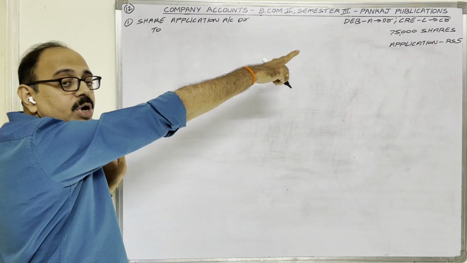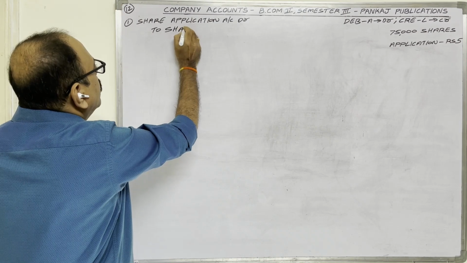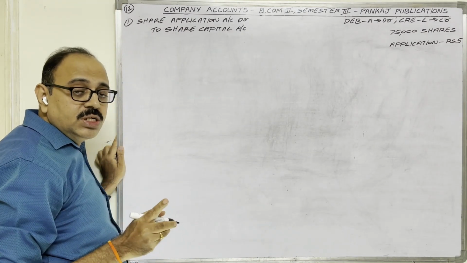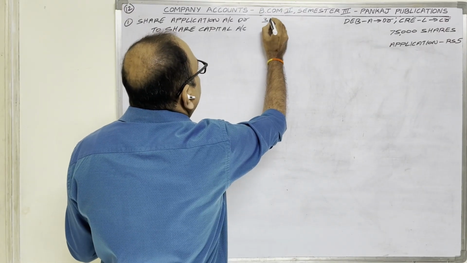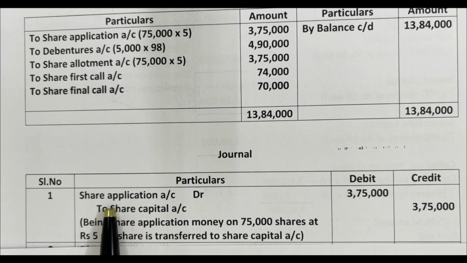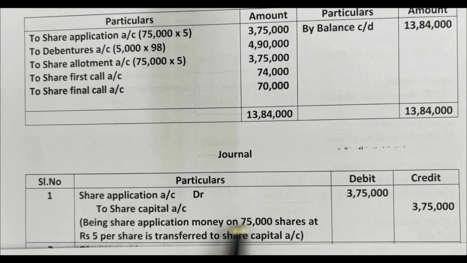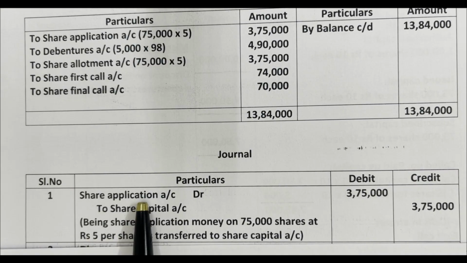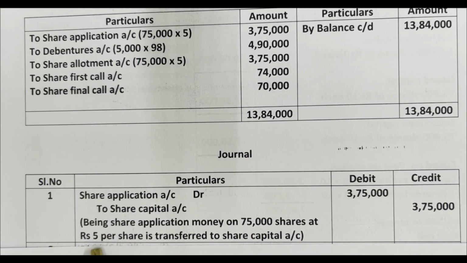Share capital is a liability. Liability shows a credit balance. Therefore we have to credit share capital account. Amount: 75,000 shares into one share application money 5 rupees, 3,75,000. Journal: serial number, particulars, debit, credit. First entry, share application account debit to share capital account. On 75,000 shares at the rate of 5 rupees each application money, we are transferring to share capital now. Mention that as a narration. Being share application money on 75,000 shares at 5 rupees per share is transferred to share capital account.